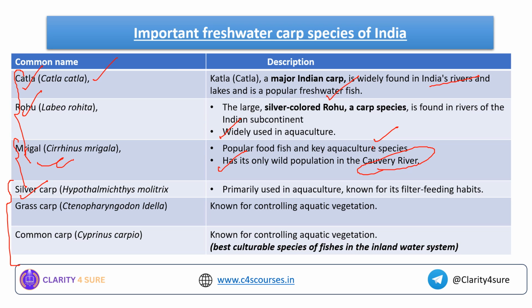This common carp is known as the best culturable species of fish in the inland water system. So there can be a question, which of the following is the best culturable species of fishes in the inland water system? You will have 3-4 options, and the best answer for this particular question would be your common carp. I hope this important freshwater carp species of India is clear to you now.